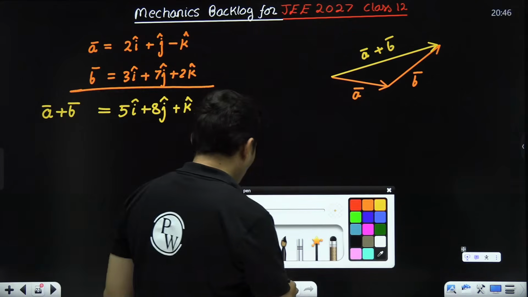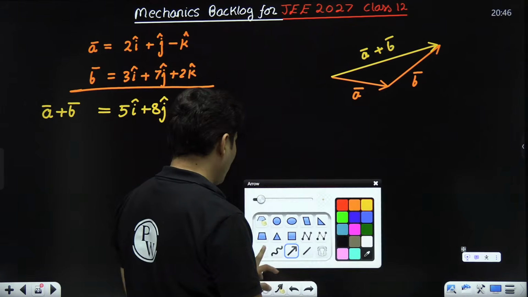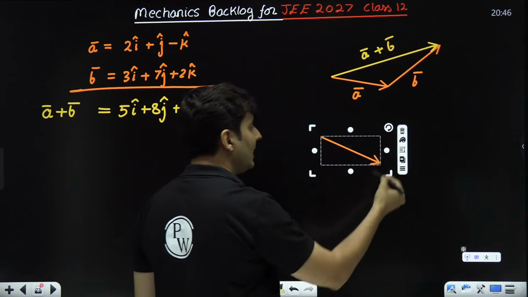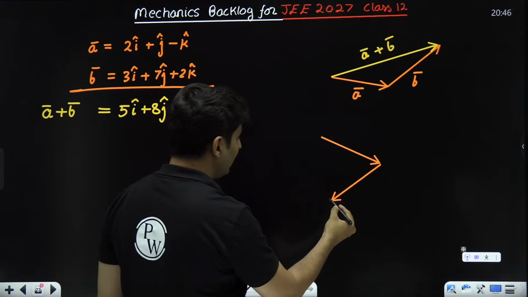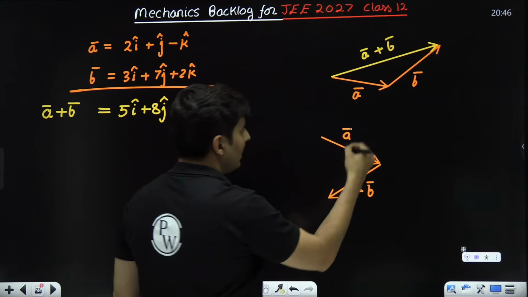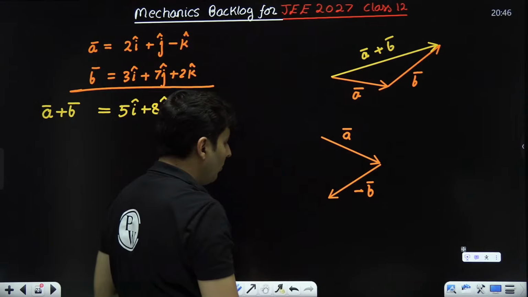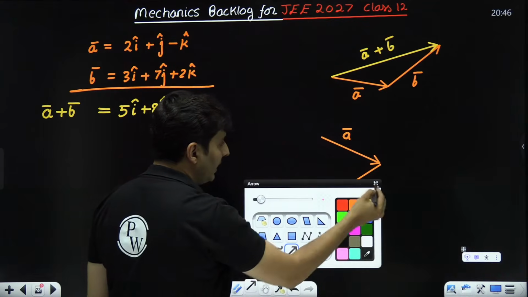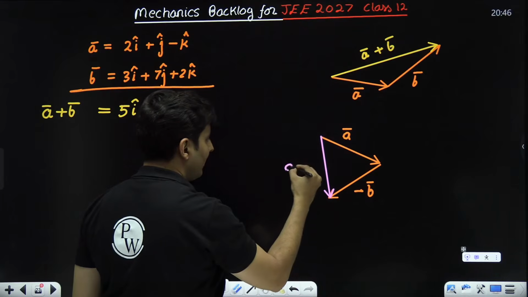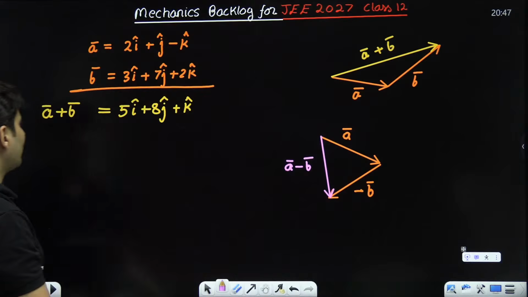But let's say I have to find A vector minus B vector. Now when you are to find A vector minus B vector, it means A vector is as it is, but take the negative of vector B. This is the negative of vector B. A is as it is, B is negative. Flip B, opposite direction. Then whatever you get, that is basically your A vector minus B vector.